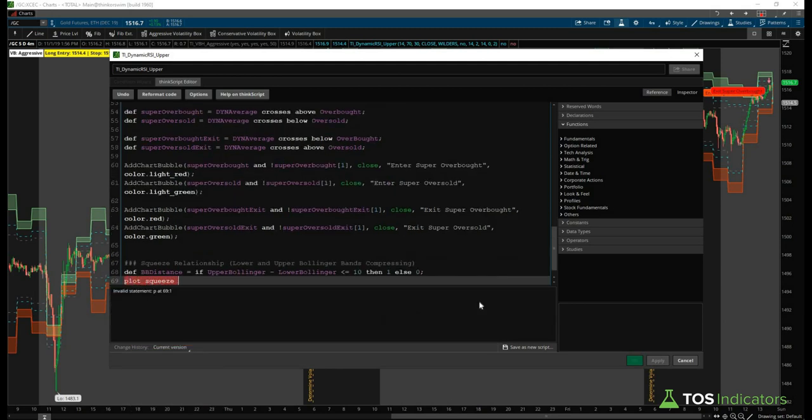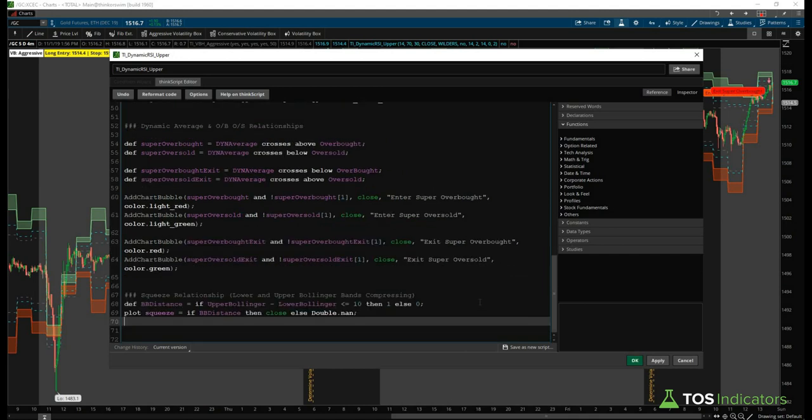So we'll say plot squeeze. We'll say if this condition is true, then we want to plot this in our upper study at the close. And then if it's not true, then do nothing. And we don't want it to plot. We don't want it to be plotted at 0, but rather we want nothing to show. And for that, we'll put a double colon NaN. And then we can go ahead and set our painting strategy for the squeeze. So we'll say squeeze.setPaintingStrategy, and we'll say PaintingStrategy.POINTS.